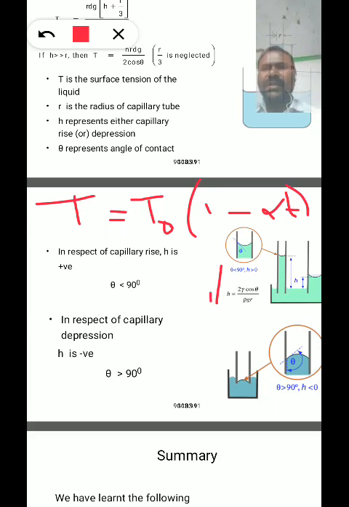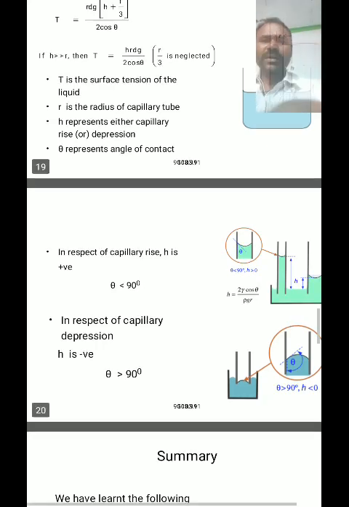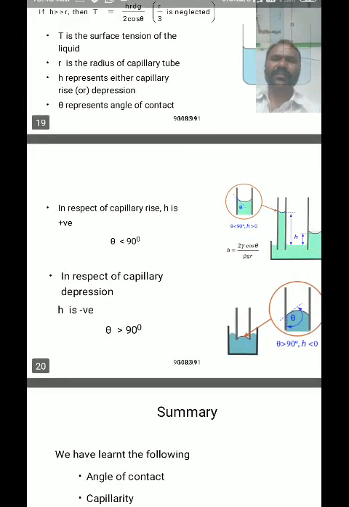The surface tension of any liquid becomes 0 at a critical temperature. So by increasing temperature, the surface tension value decreases gradually. At a particular temperature, the surface tension of the liquid becomes 0. That temperature is called the critical temperature.